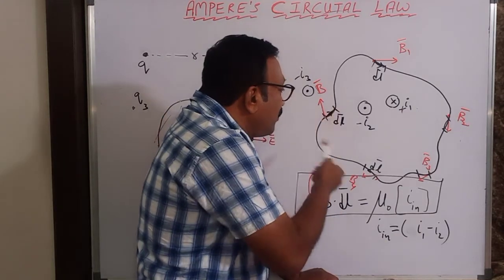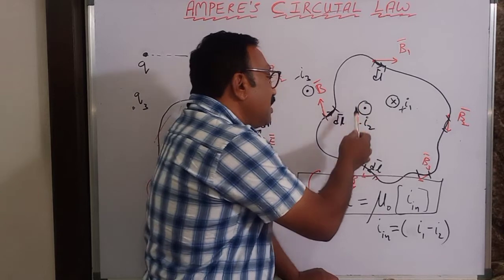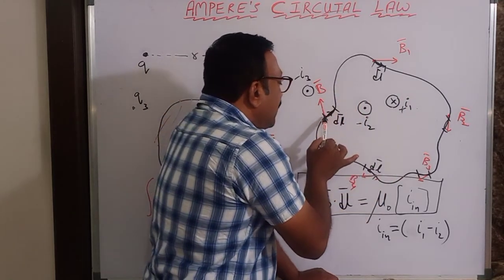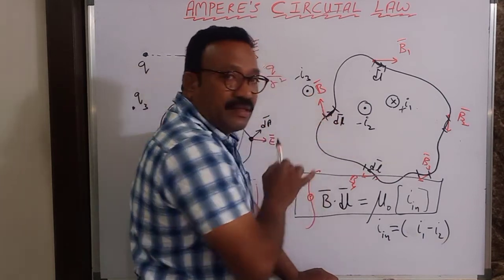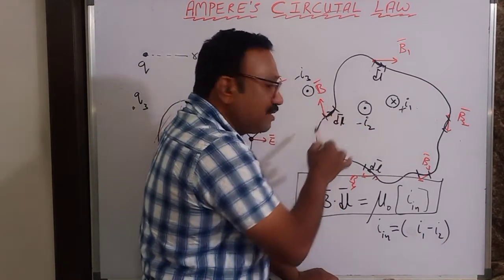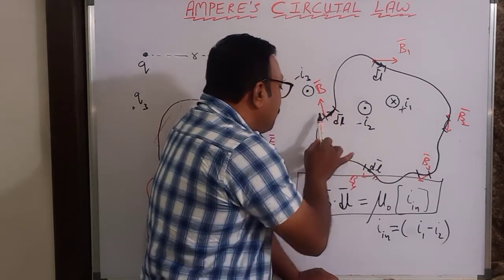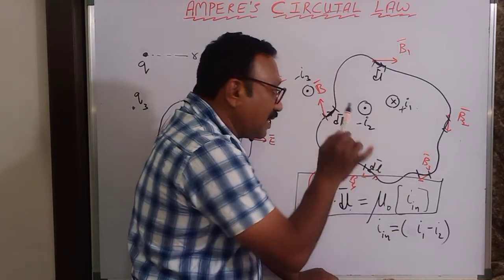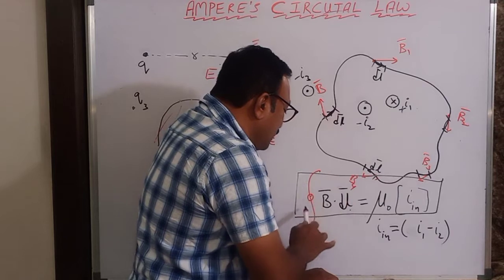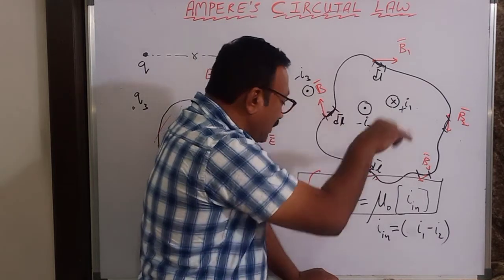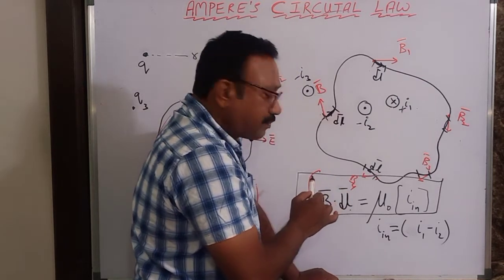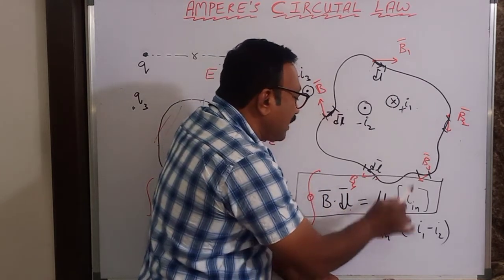You have to understand this basic first, because there are current carrying conductors, they are producing magnetic field, and let the magnetic field at one particular point be B bar, and let the element be dl here. Then the closed integral over the curve of B dot dl is equal to mu naught times the current inside.